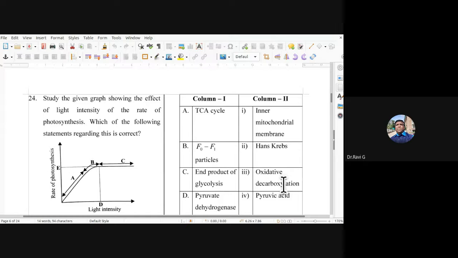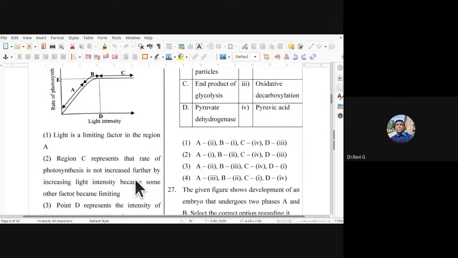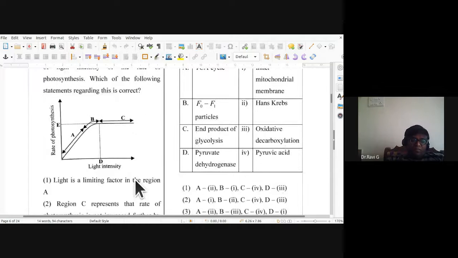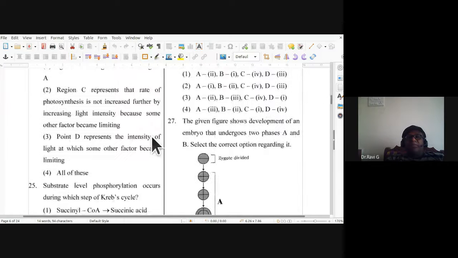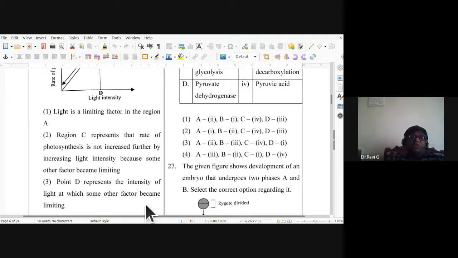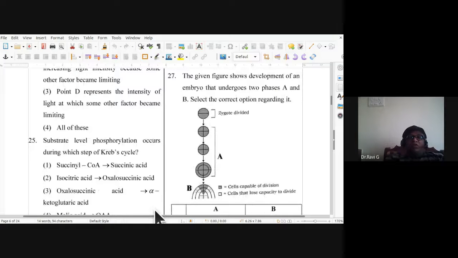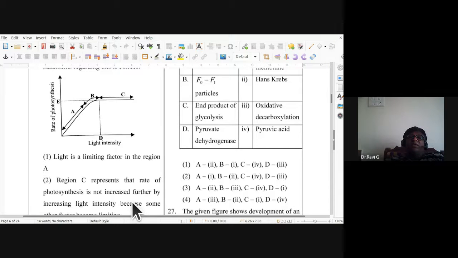24th, study the graph showing the effect of light intensity on the rate of photosynthesis. So what do we notice here in case of the 24th? So light is a limiting factor in the region of A. That is wrong. Region C represents that rate of photosynthesis is not increased by increasing light intensity. That is also wrong. Point D represents the intensity of light at which some other factor become limiting. Fourth one, all of these. So all of these factors are correct for this particular graph.